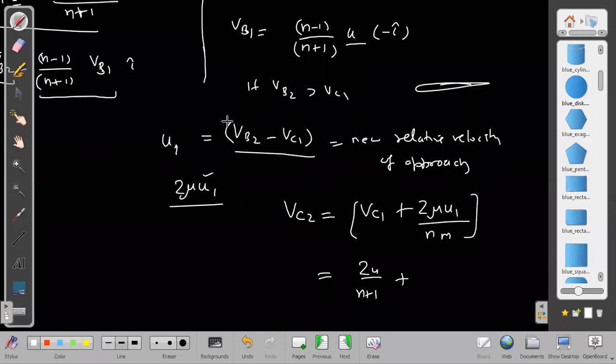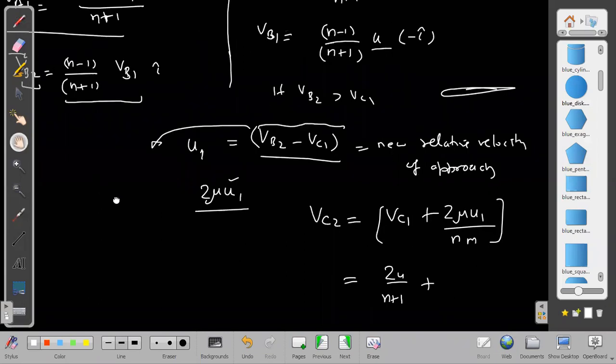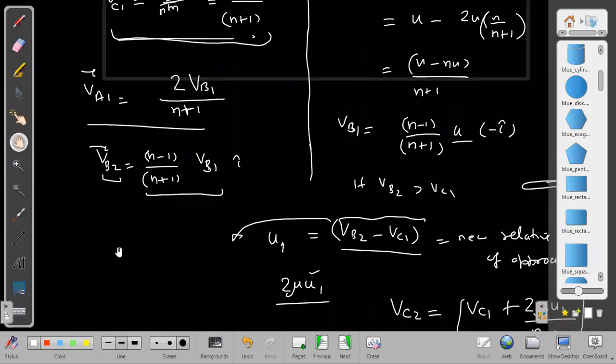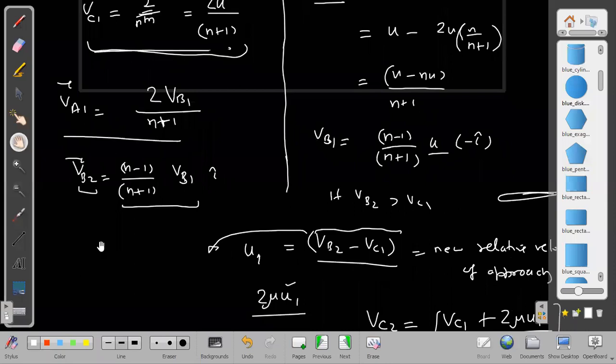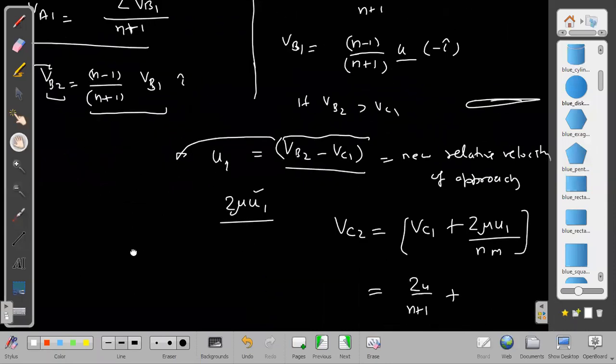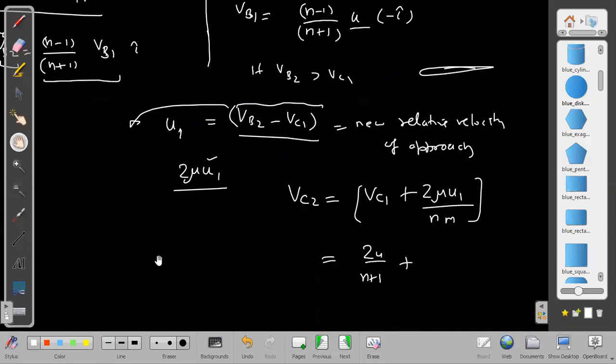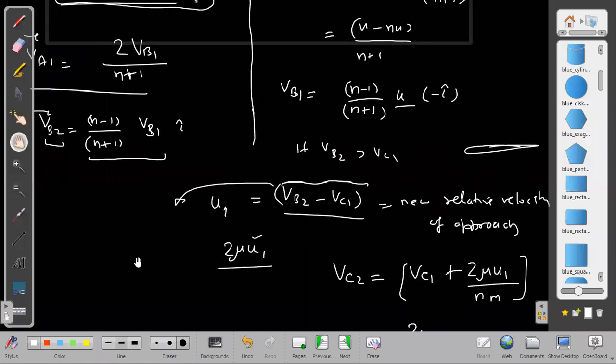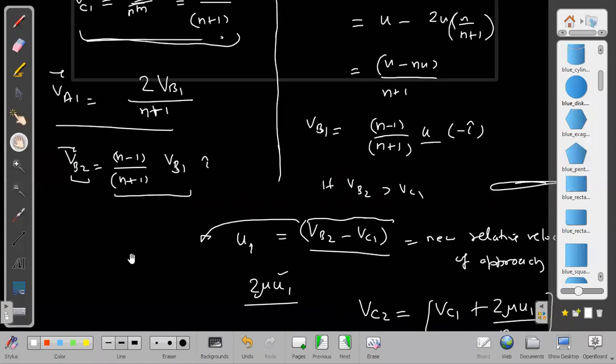Sorry. In u1, can you find it out? VB2. Can you do the minus calculation VC1 for me? VB2 minus VC1. What will it be? Where is VB2? Sir, I had a small doubt. Yes, ask. VB2 is equal to n minus 1 upon n plus 1 into VB1.